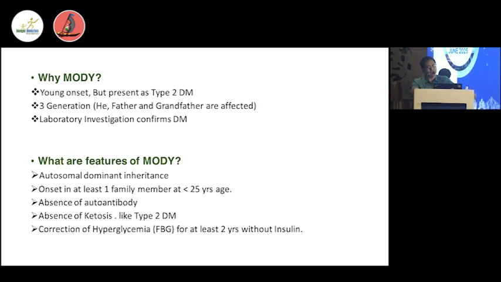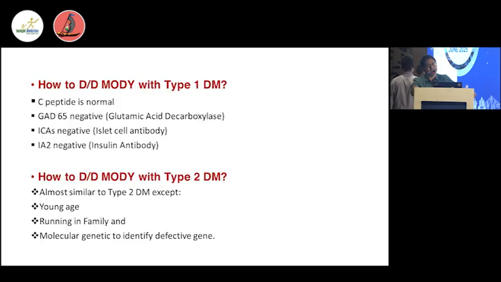Then, after glycemic control, we measure the stimulated C-peptide level to differentiate, and definitely the patient has a good C-peptide level, which means there is insulin reserve. That indicates the patient is not a typical candidate for type 1 diabetes; rather, the patient has type 2 diabetes. If you can see the picture, the black pigmentation indicates acanthosis nigricans, a sign of insulin resistance, and that's a categorization. I think the patient has grade 3 or grade 4 acanthosis nigricans.